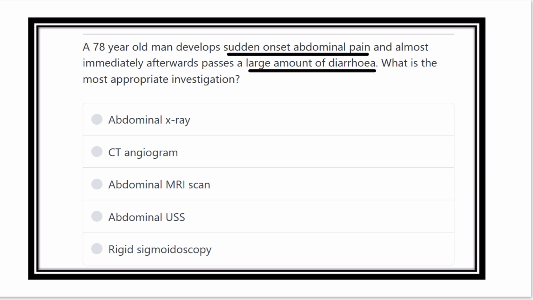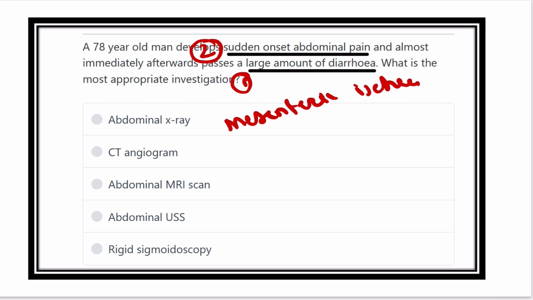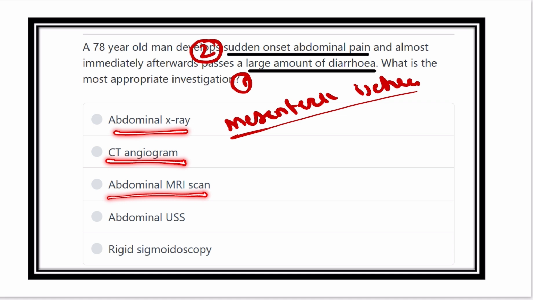And we have to keep in mind that when there is a large amount of diarrhea, a single episode of diarrhea, followed by severe abdominal pain not responding to traditional painkillers, it favors mesenteric ischemia. It is due to mesenteric ischemia. And so what investigation do we have to do for this mesenteric ischemia? Here the options are abdominal x-ray, CT angiogram, abdominal MRI scan, abdominal ultrasonogram, and rigid sigmoidoscopy. So what is the best tool?